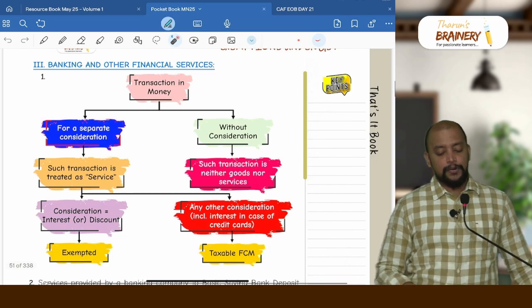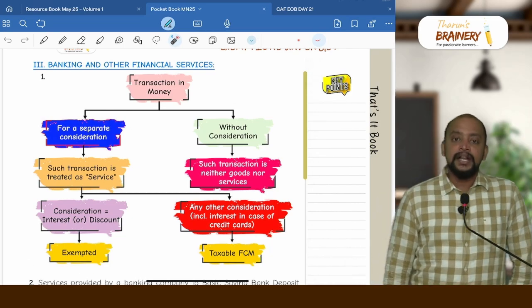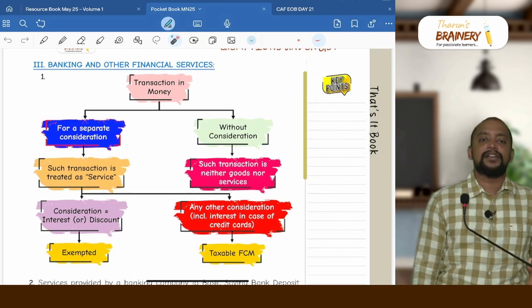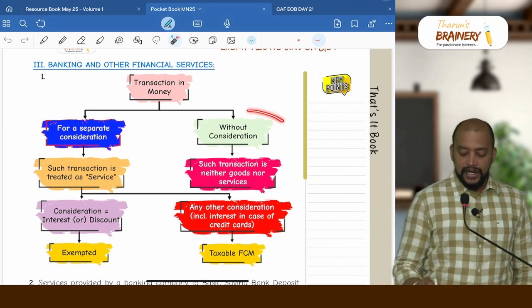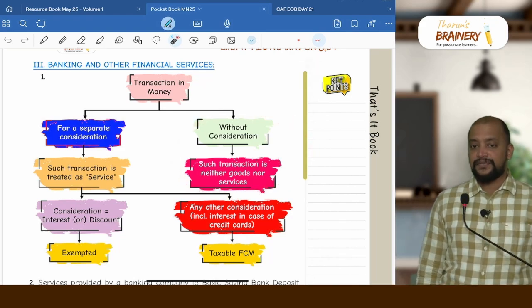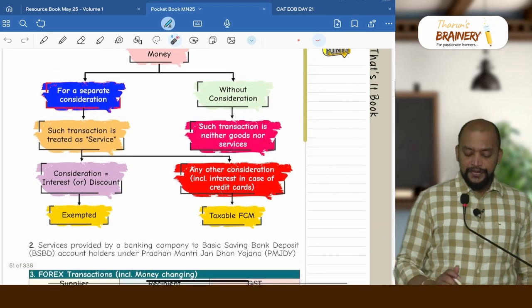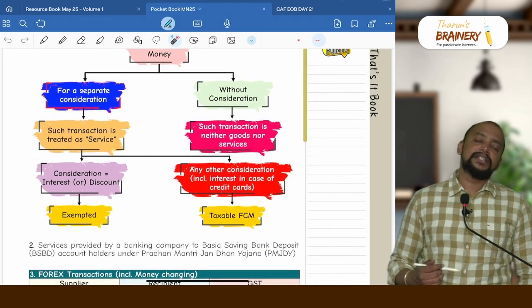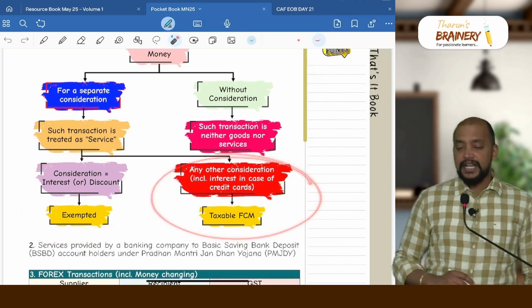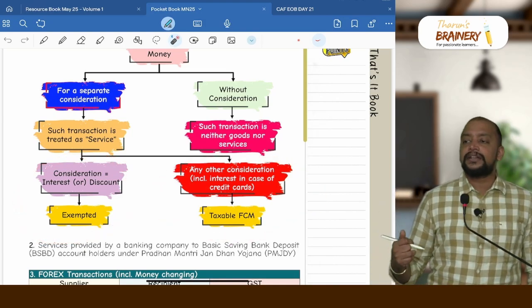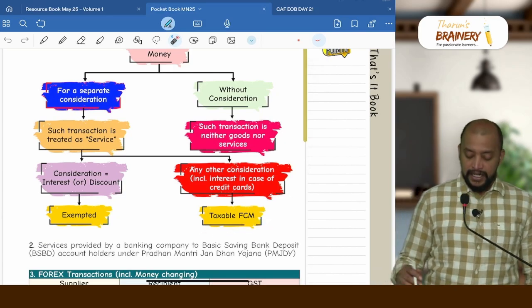Then next one, we have banking and other financial services. In this, the first point, transaction in money. Transaction in money may be for a separate consideration or without separate consideration. If transaction in money is without consideration, it is neither goods nor services. If the transaction in money is for a separate consideration, we need to check whether the consideration is interest or discount. If the consideration is interest or discount, it is exempted. If it is any other consideration including interest involved on credit cards, it will be taxable, and wherever it is taxable, it will come under FCM.